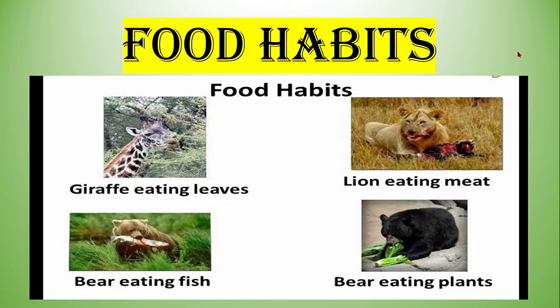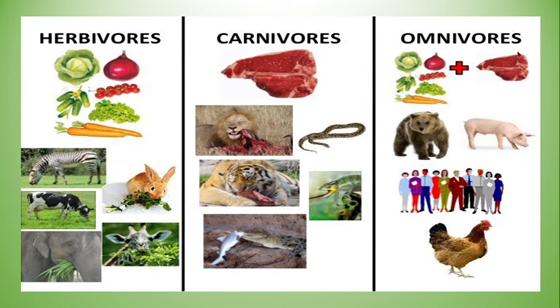Now, let us see about the food habits of different kinds of animals. Different animals eat different kinds of food. Depending on their food habit, animals are divided into herbivores, carnivores, and omnivores.